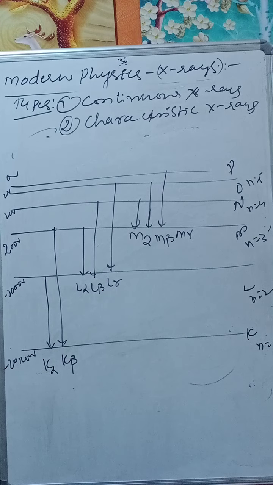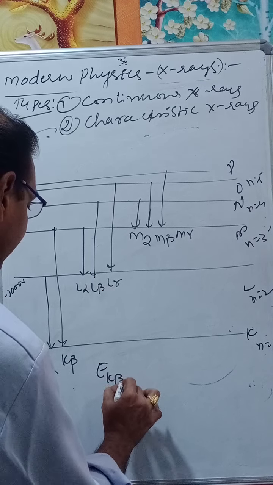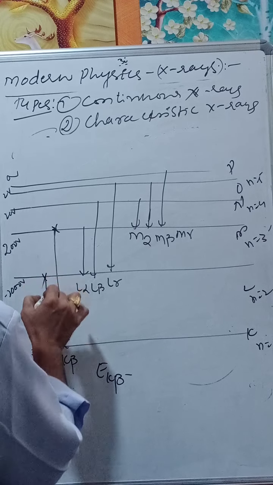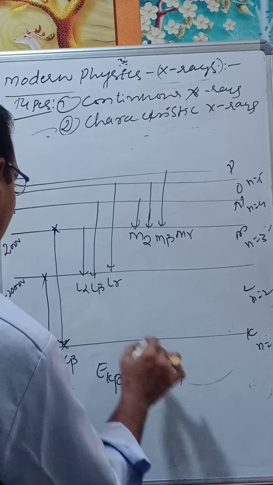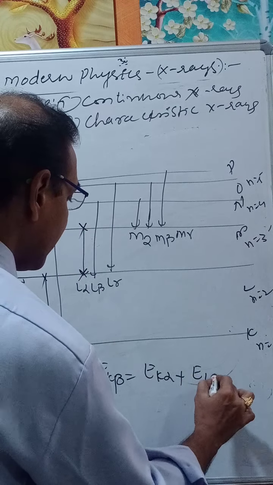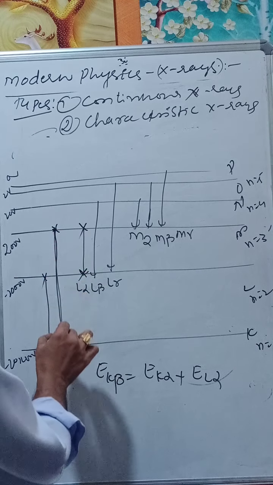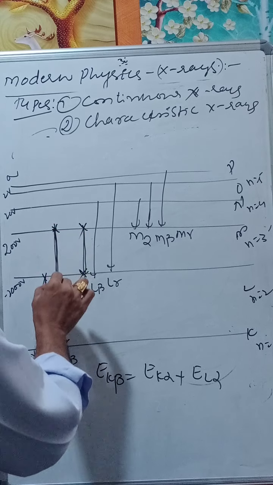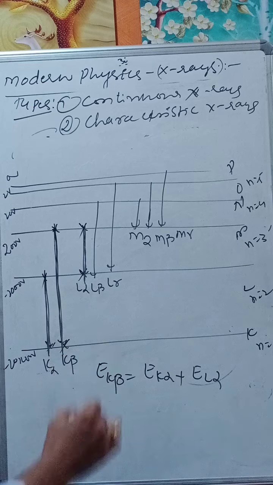Therefore, energy E K beta is equal to E K alpha plus E L alpha. Therefore, energy K beta equals energy K alpha plus energy L alpha.